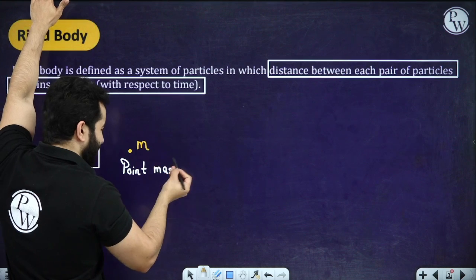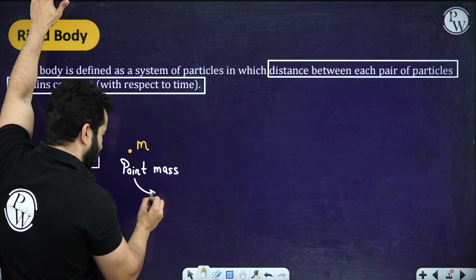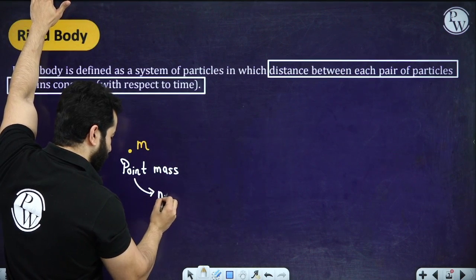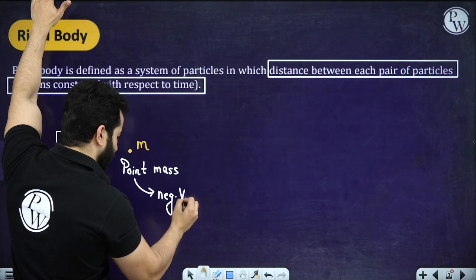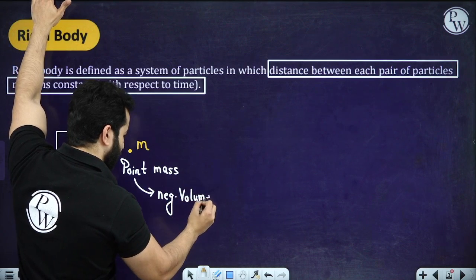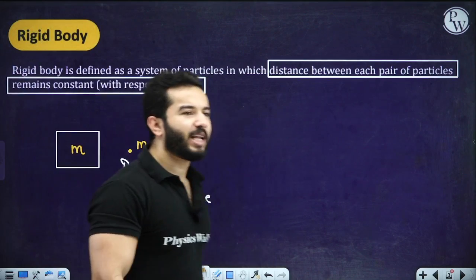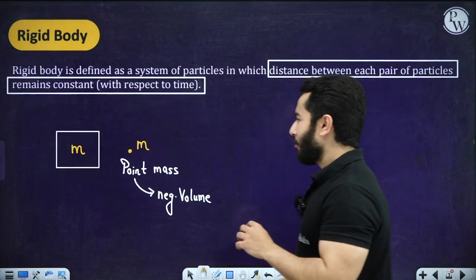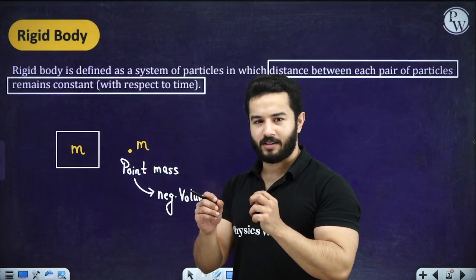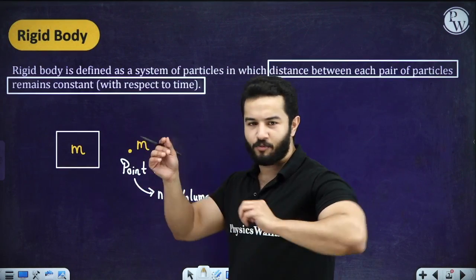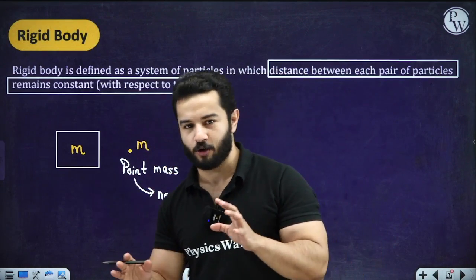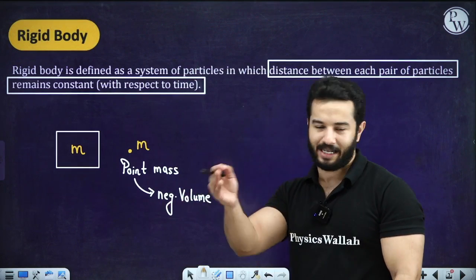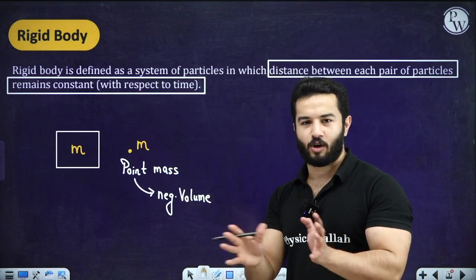A point mass is a body which has no volume or negligible volume. If it had no volume or negligible volume, we were really not concerned with that. We did not talk about it being made up of many particles. We said it is one single particle of mass m kept at any point.